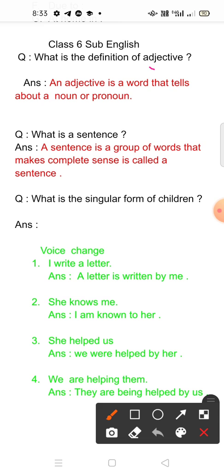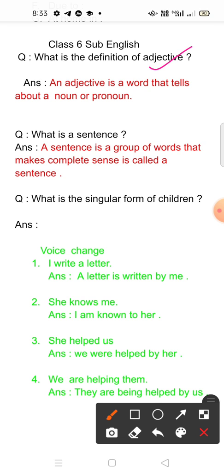An adjective is a word that tells about a noun or pronoun. That means an adjective describes a noun. It tells about a noun or pronoun.